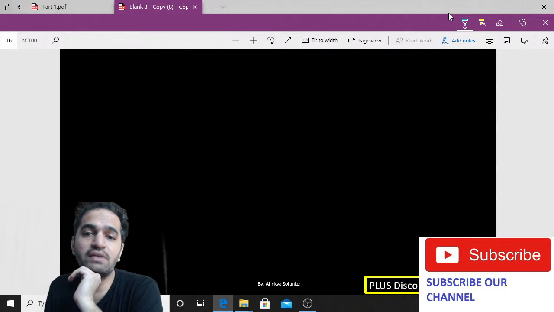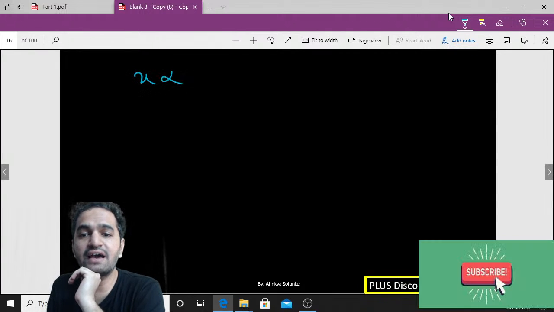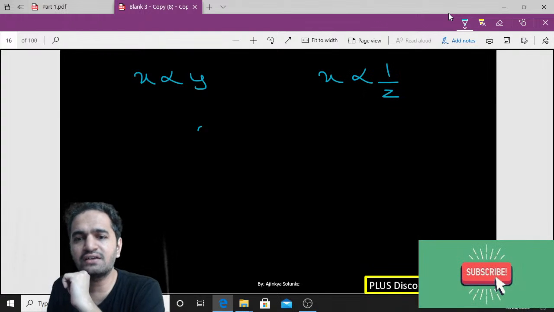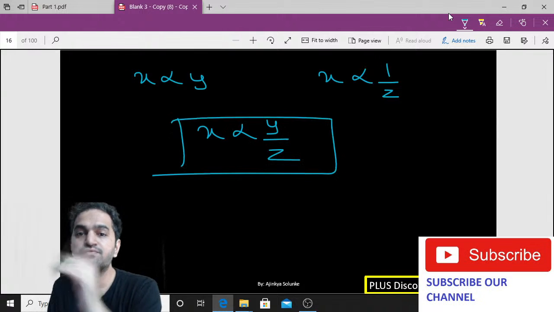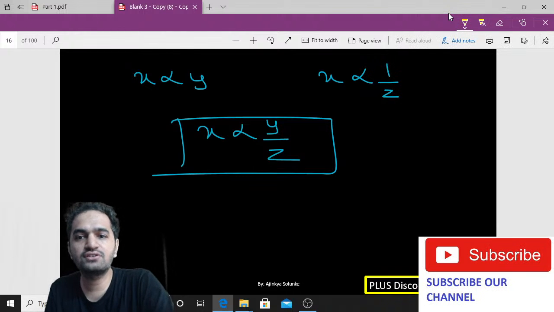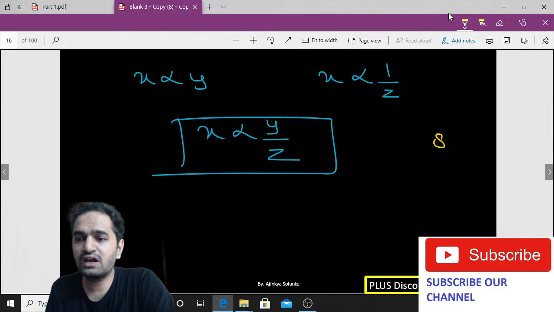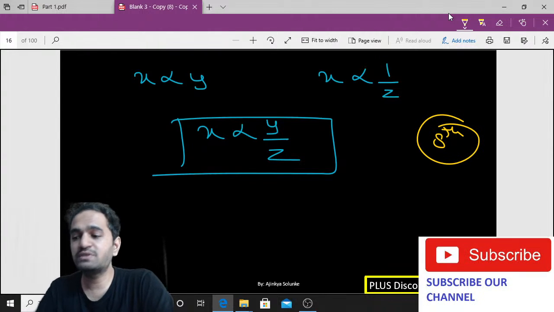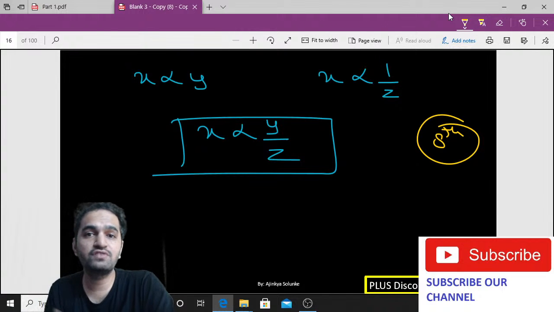Now, if I want to combine, can I say if x is directly proportional to y and if x is inversely proportional to z, can I combine it and write it down something like this? x is proportional to y by z. This is just a general format. We are talking about the rules of variation. You must have understood this in your class 8, so this is not even from class 9. I am giving you basics because some students are very weak in mathematics.